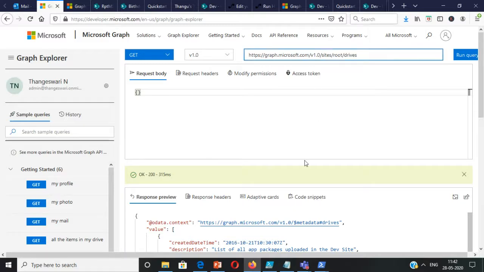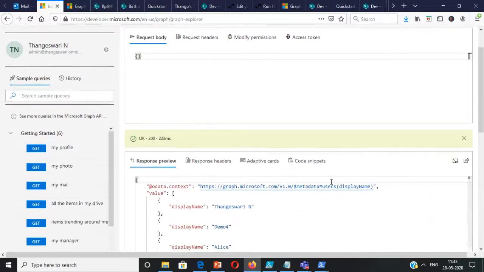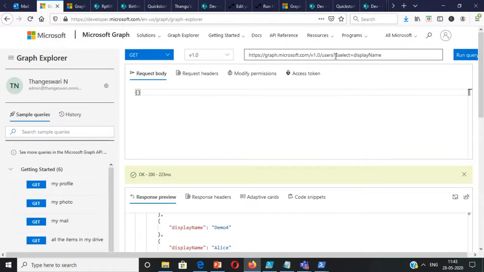So let me move on to the user. If I want to search for the users, $select equal to displayName. So what happens? This shows... So this is the query. What I was trying to say with the search sites was to select only a particular column. This is the OData query. If I want to select a particular column, I have to give $select followed by the property displayName.